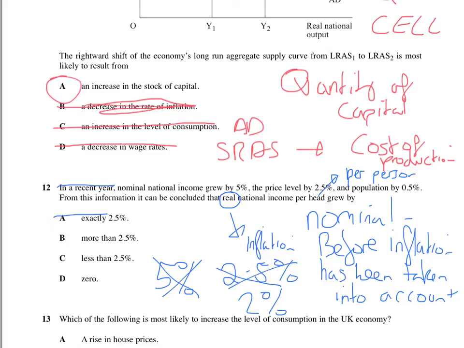Now, which of these four would allow that? It can't be A, because it's not exactly 2.5. It's not more than 2.5. It's not 0. It's C, less than 2.5%. I've explained that very well. I'm quite excited by that.